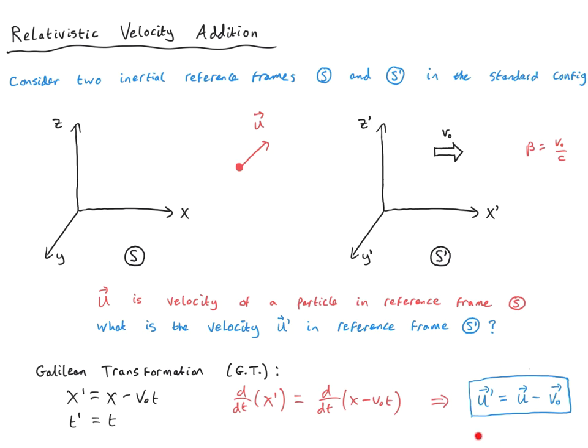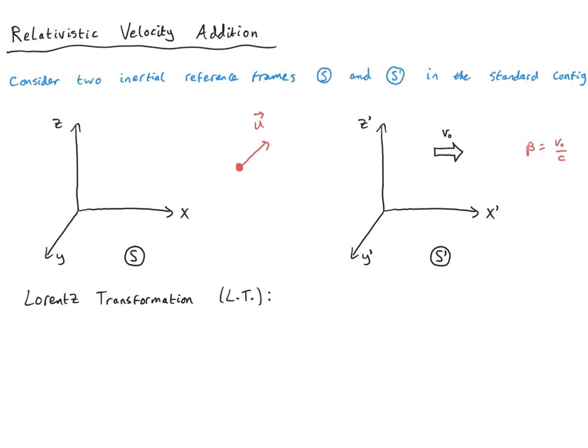Although this seems like a very natural formula, which applies at non-relativistic speeds, and here I mean both that the relative velocity v naught connecting our two reference frames, as well as the velocity of the object u, are small compared with the speed of light, then we'd expect this formula to be satisfied. But when we go to relativistic situations, either when the relative velocity between the reference frames is itself large, or when the objects we're talking about are moving very quickly, then we'll have to refine this formula according to special relativity. So how do we do that? Well, of course, we switch to using the Lorentz transformation rather than the Galilean transformation.